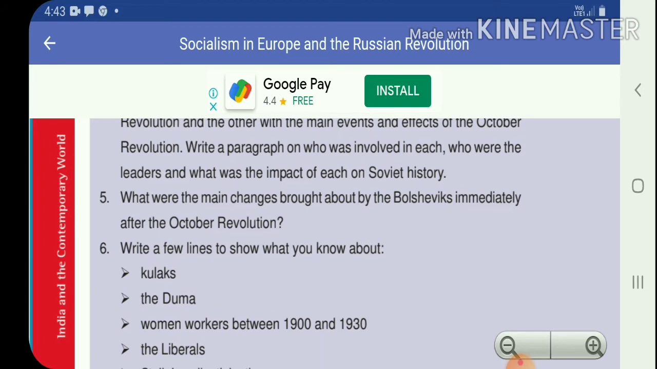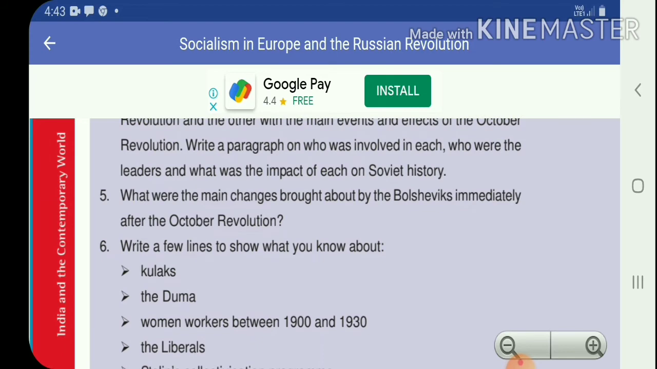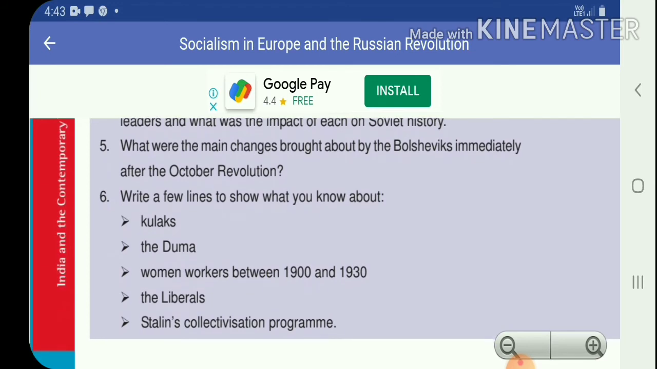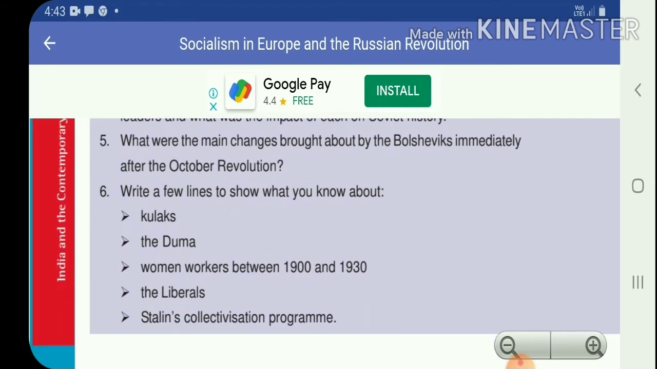First point, industries and banks were nationalized by November 1917. Government took over ownership and management. Second point, the land was declared social property and peasants were allowed to seize the land of the nobility. Third point, in the cities the Bolsheviks enforced the partition of large houses according to family requirements.